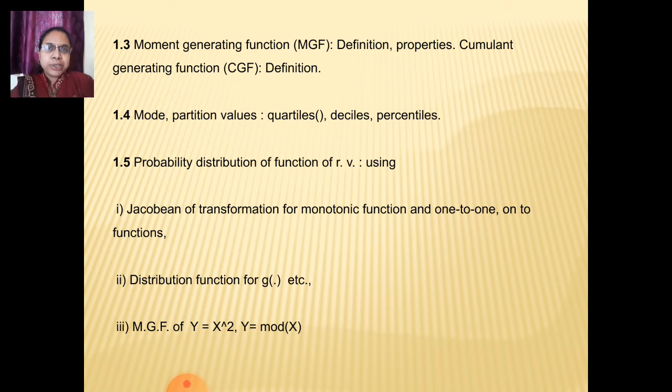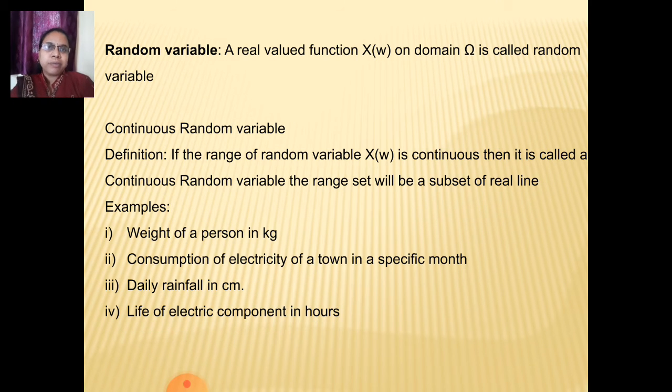Further, MGF, then mode, quartiles, percentiles, and the probability distribution of a function of a random variable using three methods, that is Jacobian of transformation for monotonic functions and one-to-one or onto functions, the distribution function method, etc. and MGF of Y equal to X square or Y equal to mod of X. Let's start with a random variable.